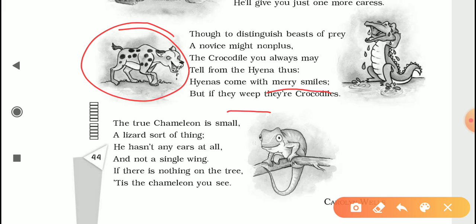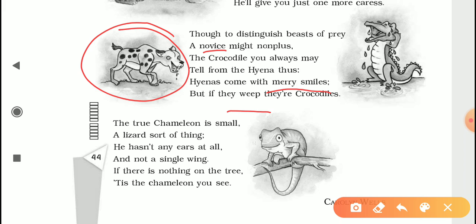It is just fake tears. And a novice, see, the use of the word novice means someone new, someone inexperienced. So an inexperienced person, if they see a crocodile weeping, they might think that the animal is actually kind despite its hideous look. They might think that if the animal is weeping, it has some emotion inside, but that is not actually the case. A crocodile, despite its weeping or crying, will not hesitate to gobble up its prey. So the tears of crocodiles are fake, as hyenas laugh.